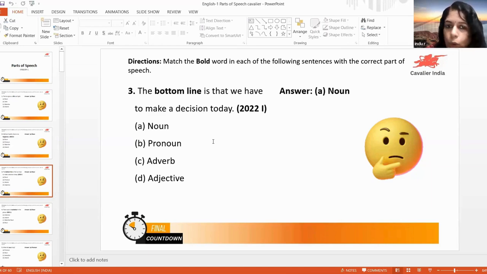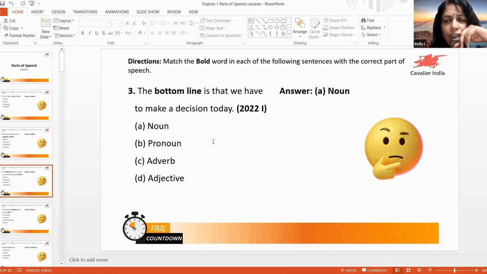Is a verb. Then what is that? Any idea? Have you heard this word that? That is actually considered as a pronoun also and a conjunction also here.